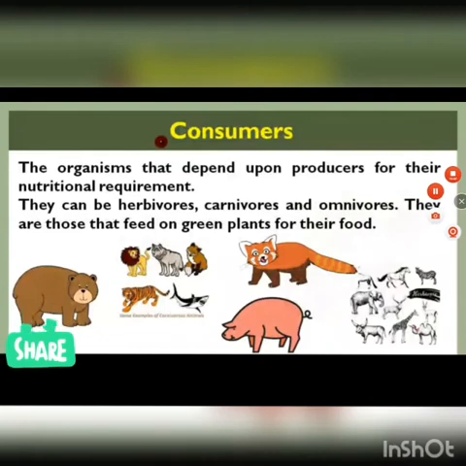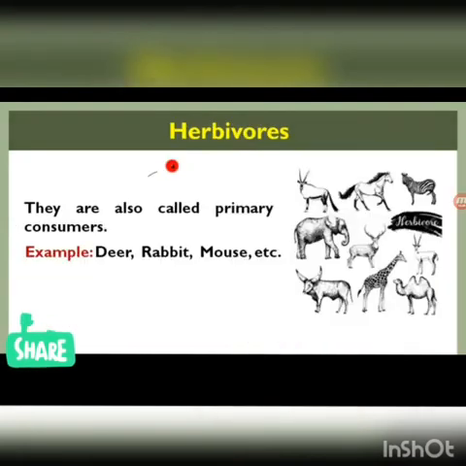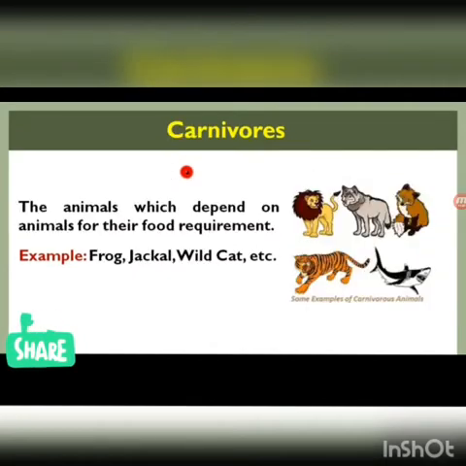Now herbivores are also called primary consumers because they are the first ones eating the plants. The examples are deer, rabbit, mouse, etc. Carnivores are also known as secondary consumers, and these animals depend on other animals for their food requirements.